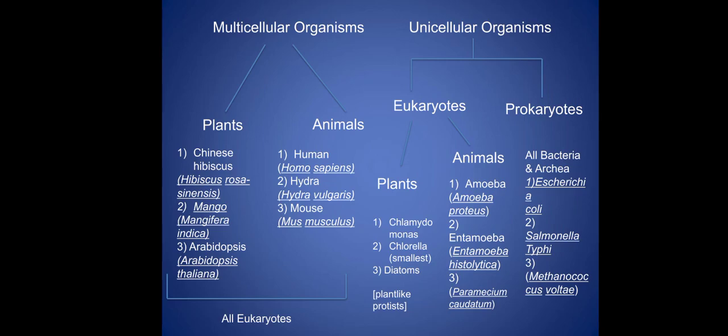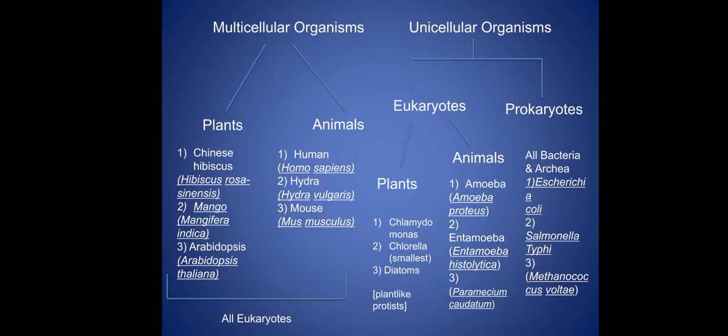This is a chart of all the multicellular and unicellular organisms with examples. I would suggest writing this chart by yourself, and then you can easily remember from that. Do write first, then learn from that. So let's see first the multicellular organisms.